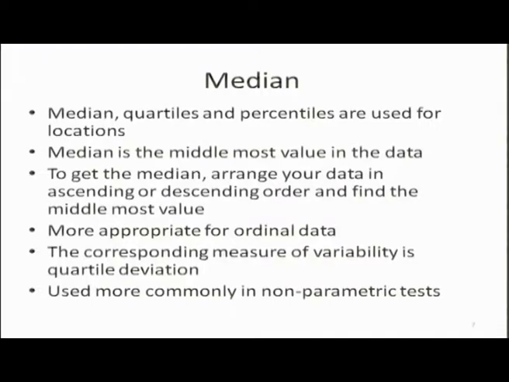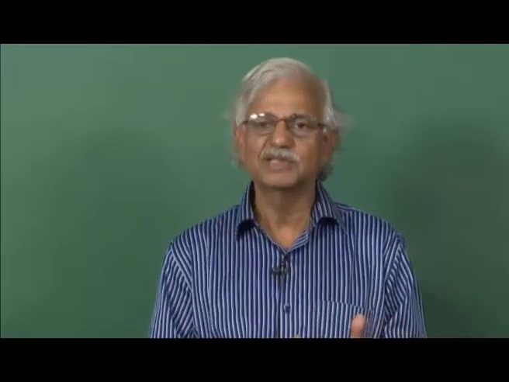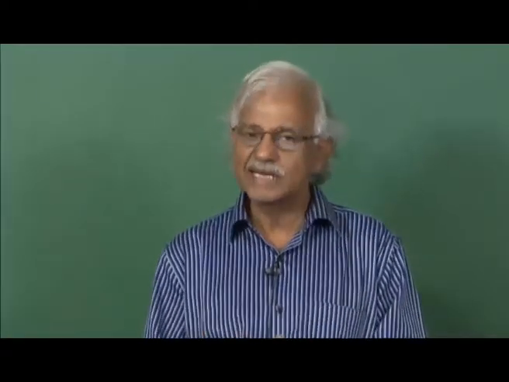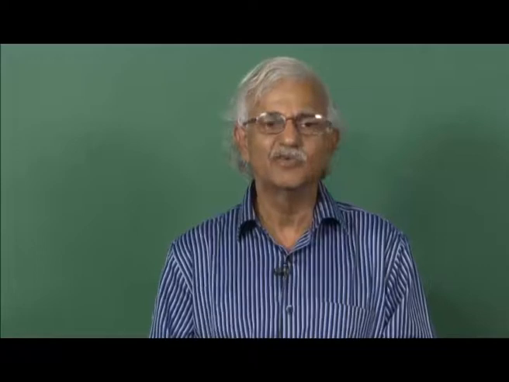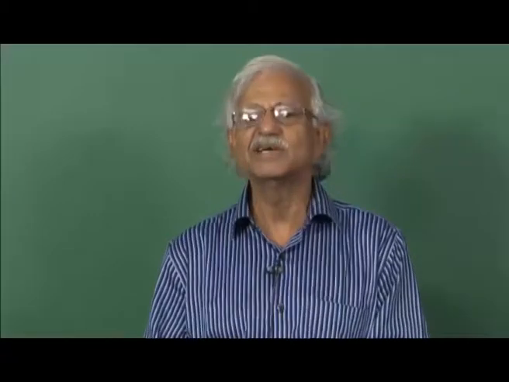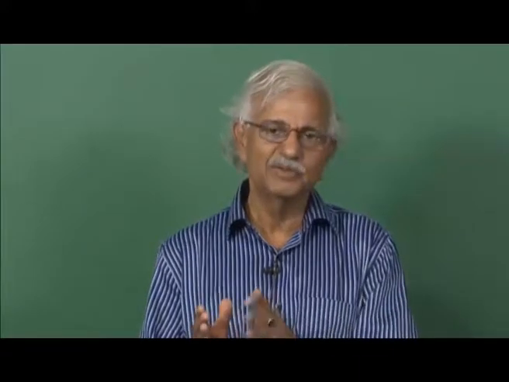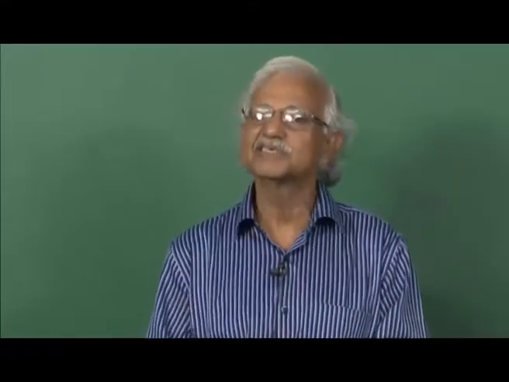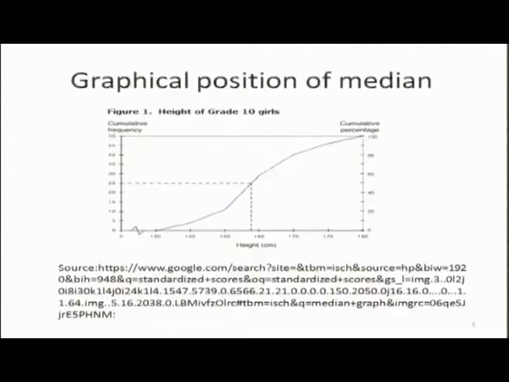What is quartile deviation? The median divides the data set into two equal parts, 50% below the median, 50% above the median. There are three quartiles, Q1, Q2, Q3, and they divide data into four equal parts. Q1 is a value below which 25% and above which 75% of values lie. Q2 is the same as the median, and Q3 is that value below which 75% and above which 25% of values lie. Quartile deviation is defined as half of the difference between Q3 and Q1, the third quartile and the first quartile.